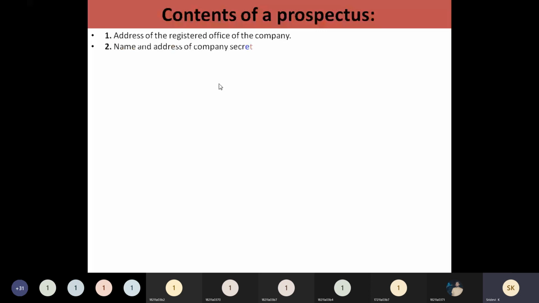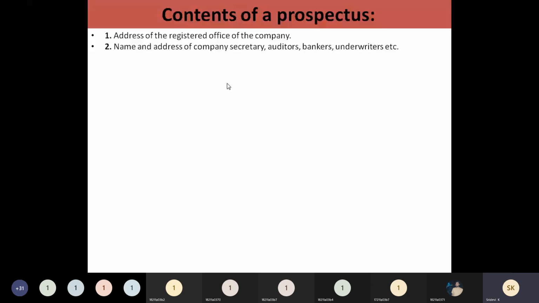One, the address of the registered office of the company, and they have to give the name and address of the company secretary, auditors, bankers, and underwriters related to this company. Underwriters means the bankers who have been given the right by the company to issue the initial public offer.